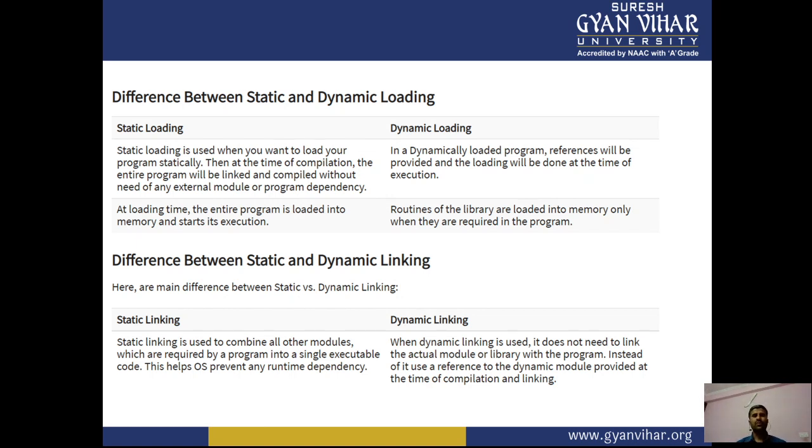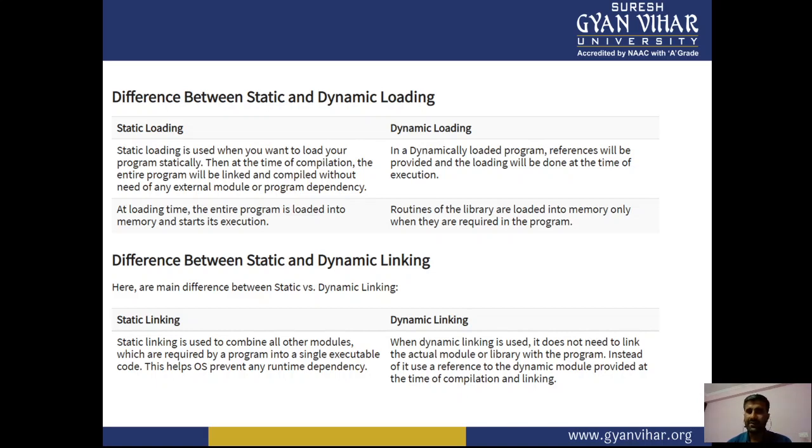And now let's go through the differences between static and dynamic loading. Static loading is used when you want to load your program statically. At the time of compilation, the entire program will be linked and compiled without need of any external module or program dependency.